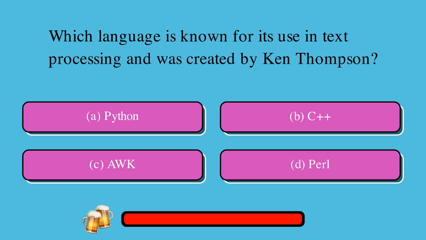Which language is known for its use in text processing and was created by Ken Thompson? A, Python, or B, C++, or C, awk, or D, Perl? The correct answer is C.